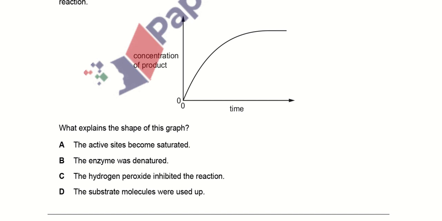The hydrogen peroxide inhibits the reaction. It does not inhibit the reaction. The reaction has to be performed on it. The substrate molecules were used up. Yes, we can say that all the substrate molecules have been used up and there is no more substrate present to be catalyzed. So the reaction will attain a steady state condition. So option D here is the rightmost answer.